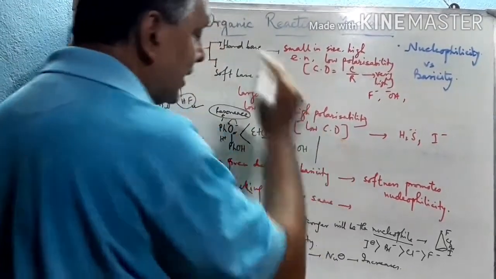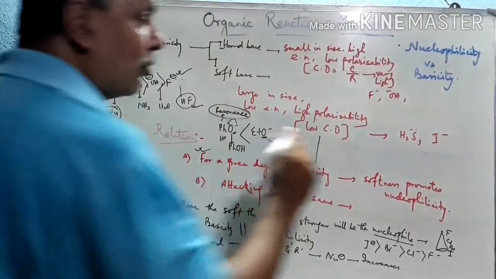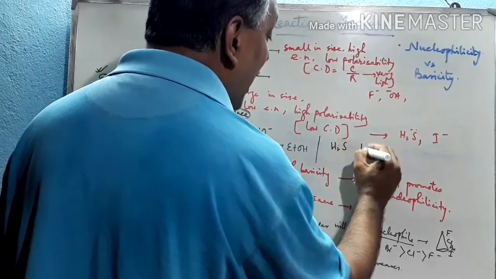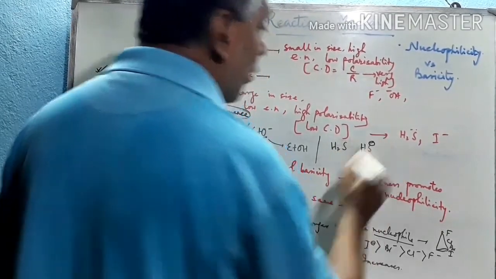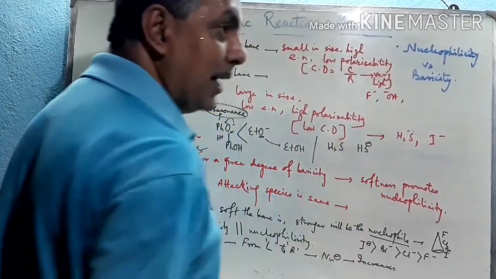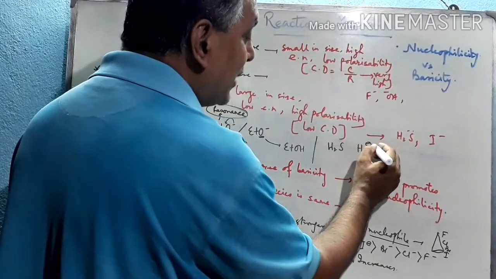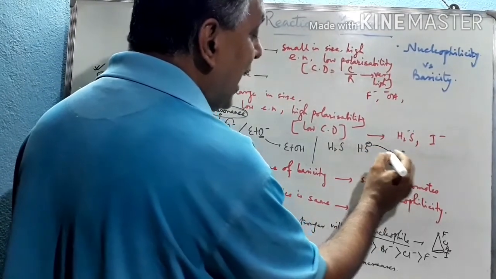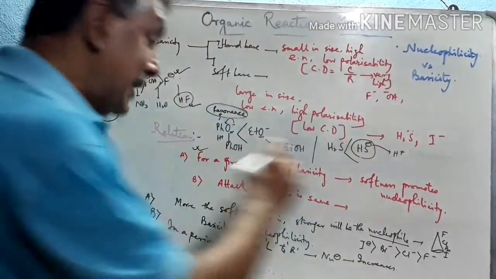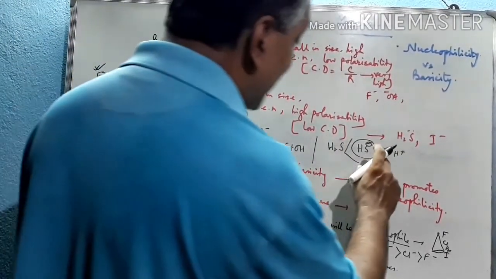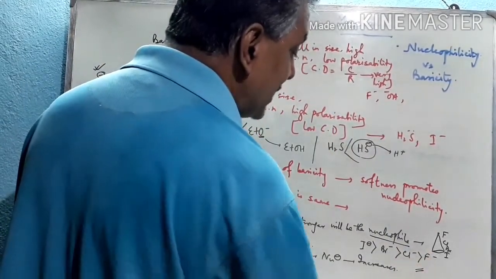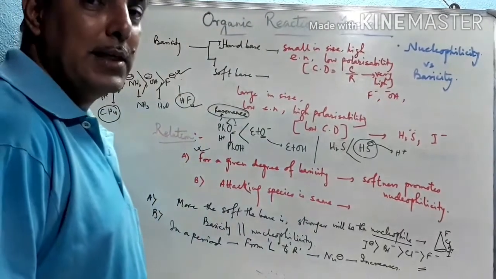So these are the differences and the relation between nucleophilicity and basicity, as well as if we take the compound and the anion. If we compare H2S and HS minus, we know that HS minus has more tendency to accept H plus readily, that's why it is a very strong base, and hence its nucleophilicity is also higher, because the attacking atom is the same. Its nucleophilicity is more than that of the neutral species.